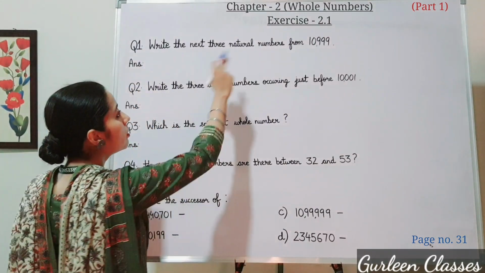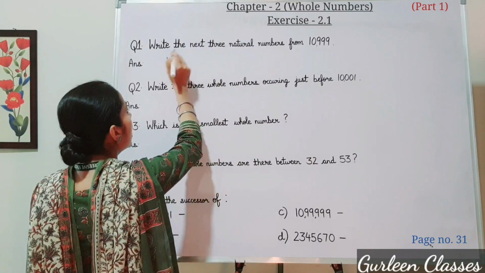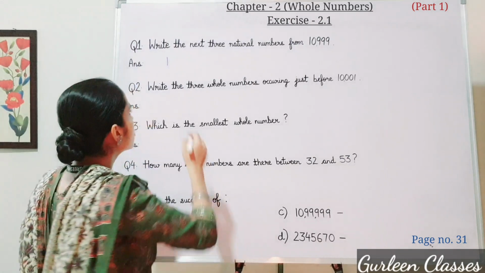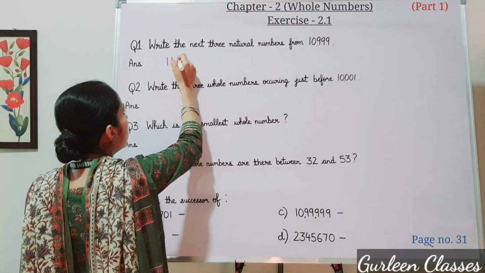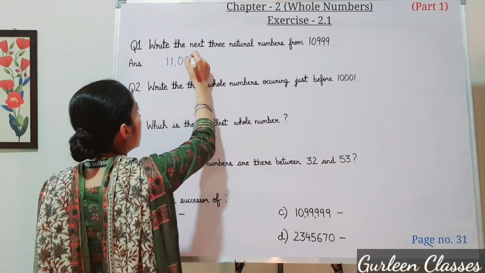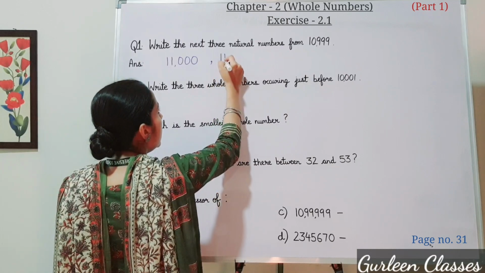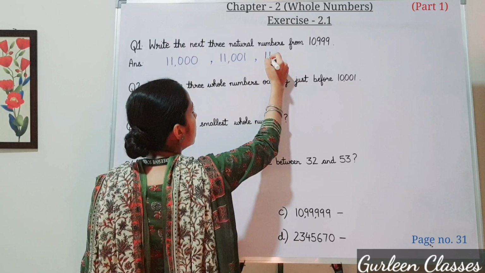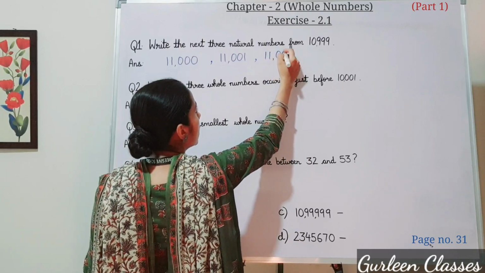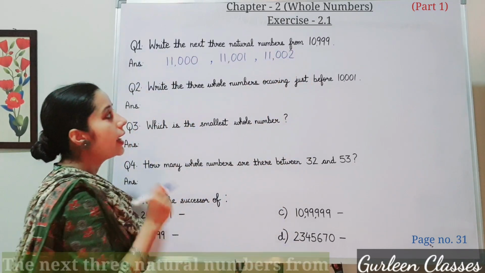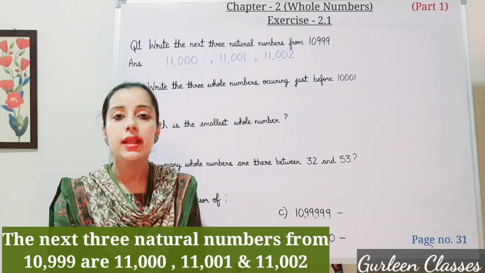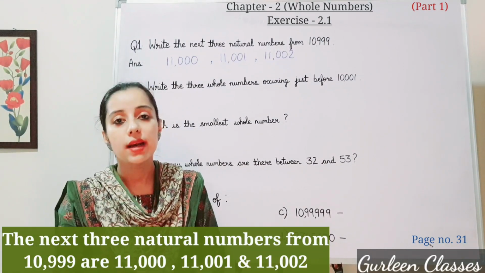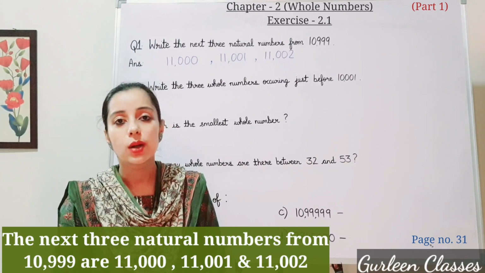So for writing next three natural numbers, we will do plus 1. What comes after 10,999? 11,000. Next number will be 11,001. Then 11,002. So what you will write the answer? The next three natural numbers from 10,999 are 11,000, 11,001 and 11,002.